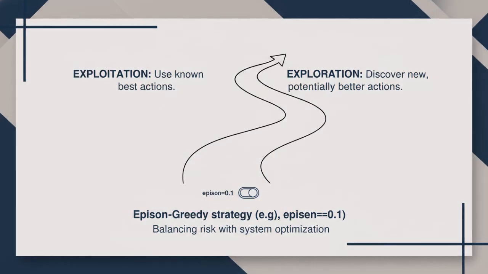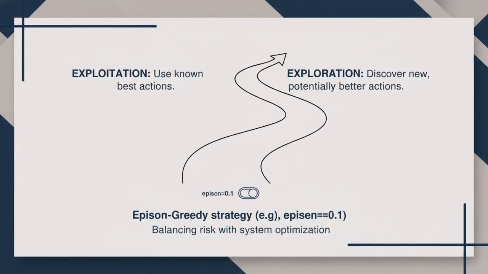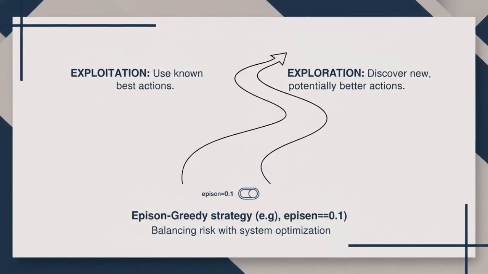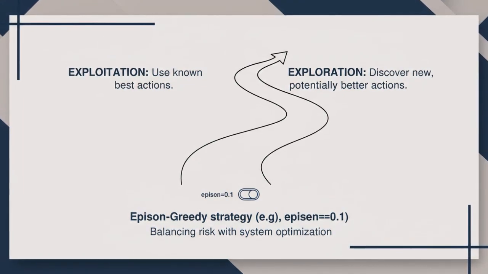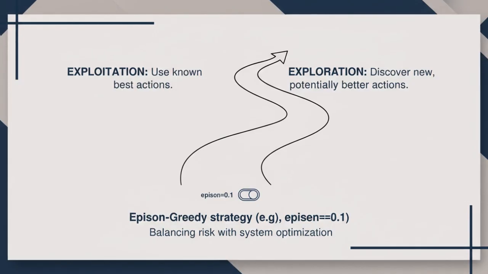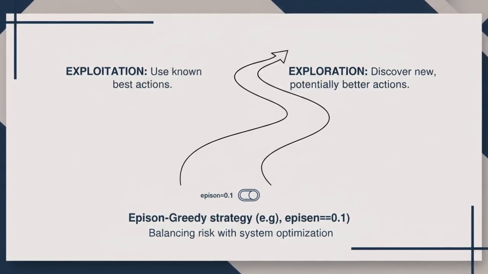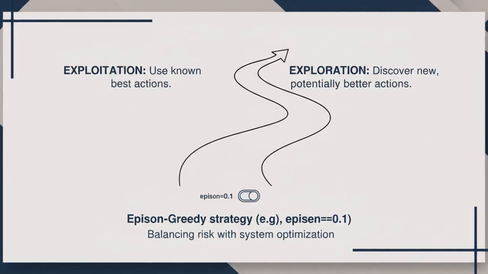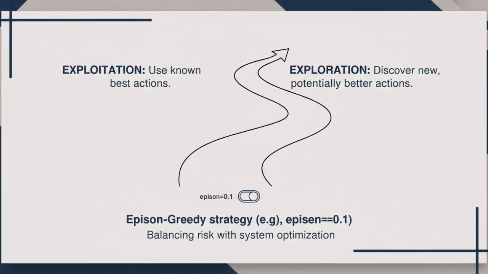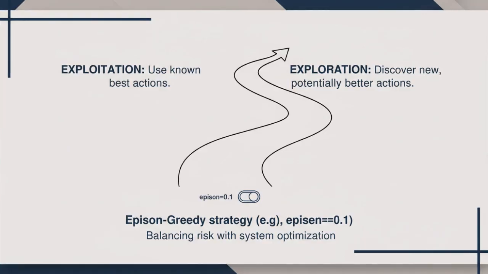One of the most critical challenges in DRL is the exploration-exploitation trade-off. Should the agent exploit what it already knows to be the best action, or explore new actions that might lead to even higher rewards? In a production environment, excessive exploration can lead to downtime, while too little exploration prevents the system from finding better configurations.